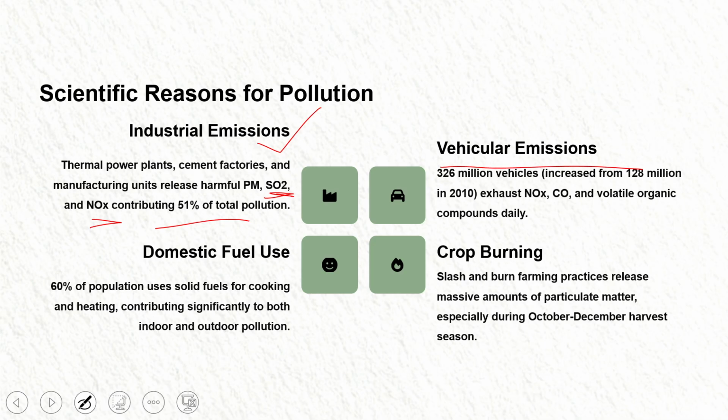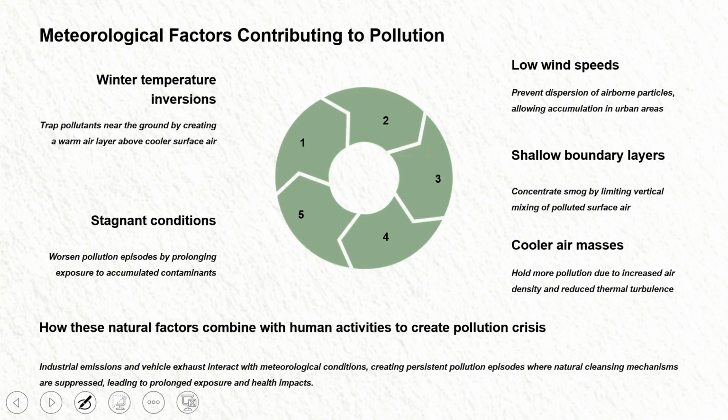Vehicles are also one of the major causes of pollution. Crop burning, especially in the months of October to December when there is a harvesting season, and domestic fuels are also a common thing. Meteorological factors are also one of the major problems.